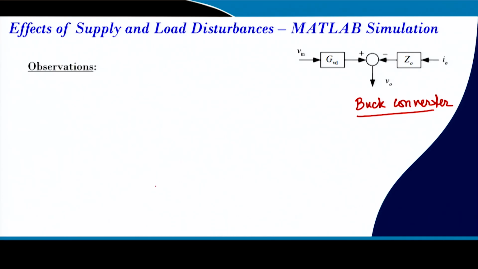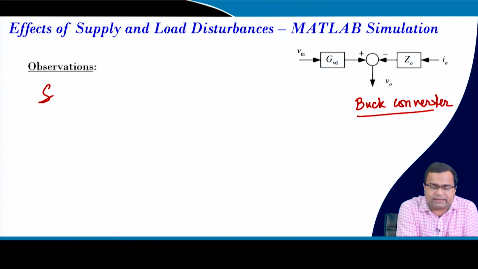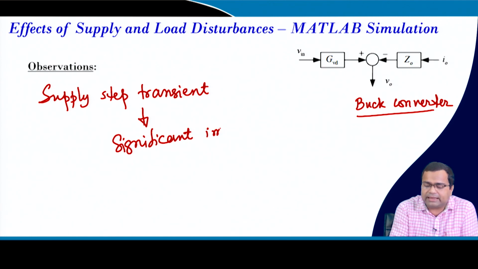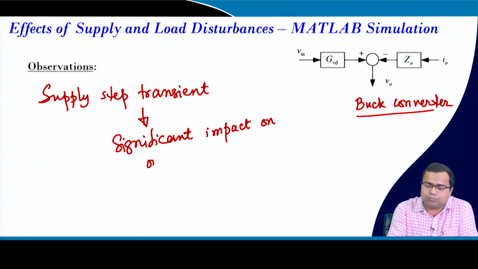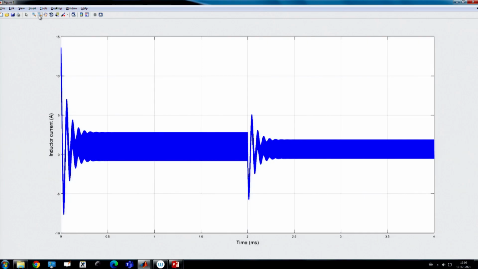So then let us go back to our presentation. So, what observation did we make? That the supply disturbance, that means the supply step transient, has a significant impact on the output voltage as well as, so we need to check the inductor current also, right.